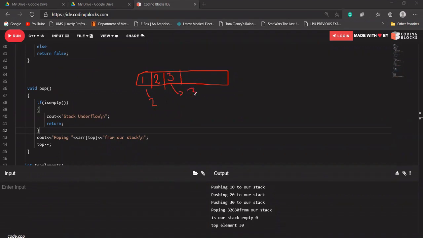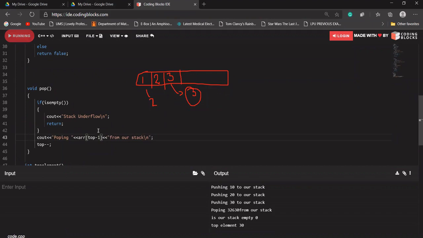Okay. So if we are trying to delete something from our stack, just wait a second. So what I'm printing, see, is popping array top. Let's say that after the 3 is being pushed to it, now our top is pointing to this index. So what I have to write here, it should print, instead of top, it should print top - 1.